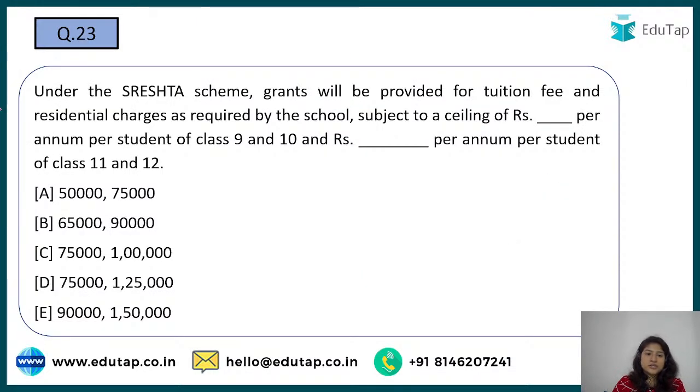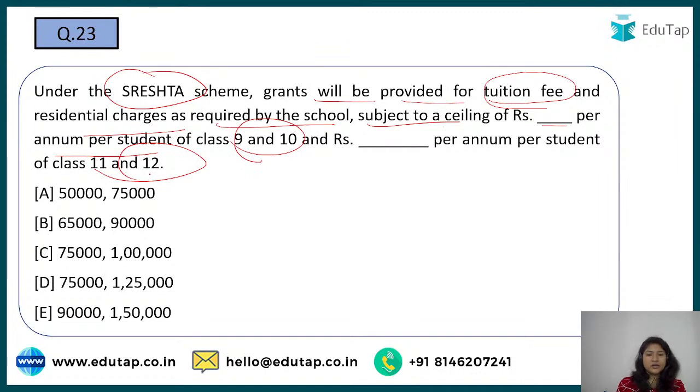Under the Shreshtha scheme, which was also recently launched and was in the news, a grant will be provided for tuition fee and residential charges as required by students, subject to a ceiling of rupees dash per annum per student for 9th and 10th, and rupees dash for 11th and 12th. I have taken a session on this as well, on government schemes, in which I told you there would be an entrance test for 9th and 11th class, and for that you'll get some scholarship.